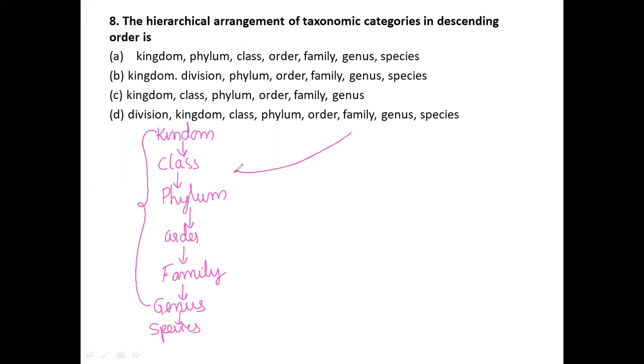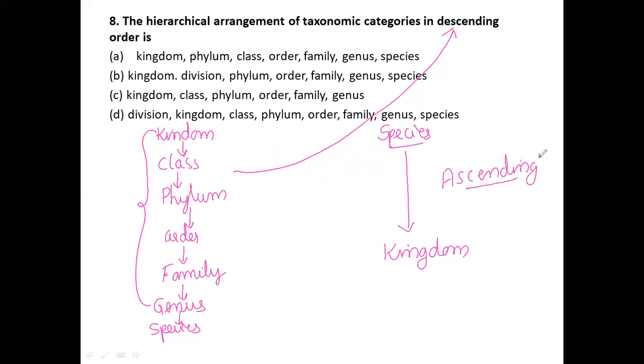This system we call the descending order. If we start from species and finally take kingdom, this is an ascending order. Just remember.